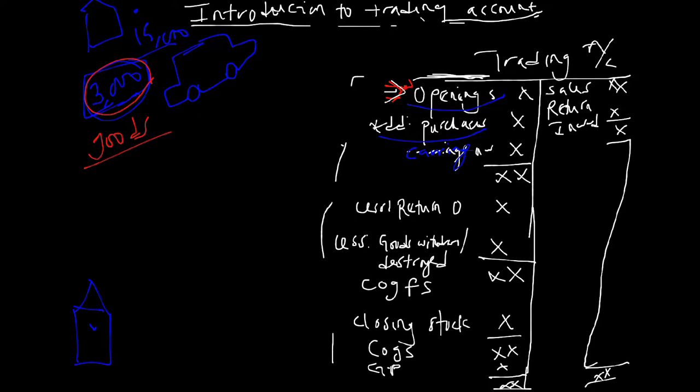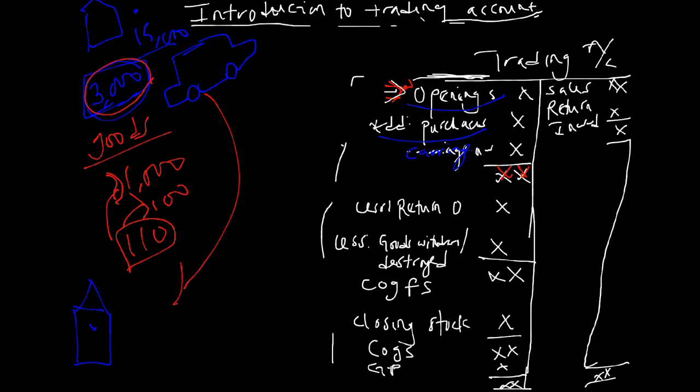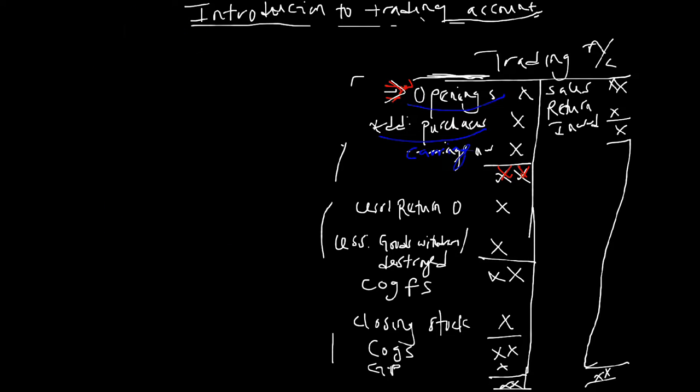For example, let's say I bought goods worth 1,000 naira and my carriage inward is 100 naira. You can't expect me to now sell my goods at 1,100. I will sell it at a price that will cover the cost of the goods and at the same time the cost of the transport, which is carriage inward. So that's why we always add carriage inward to purchases. Carriage inward is the cost of transporting goods from where it was purchased to where it will be sold or needed. So let's proceed.